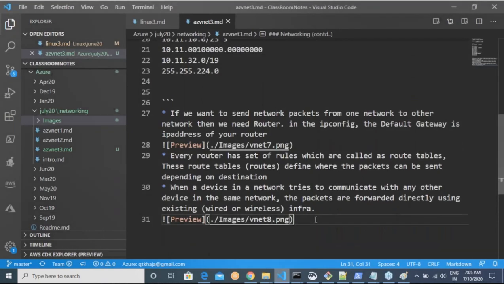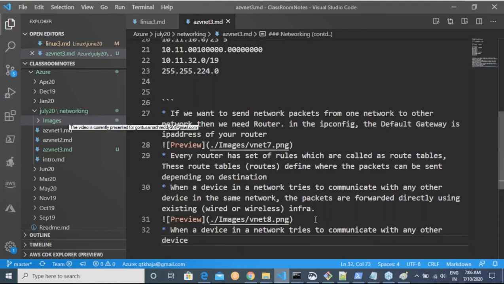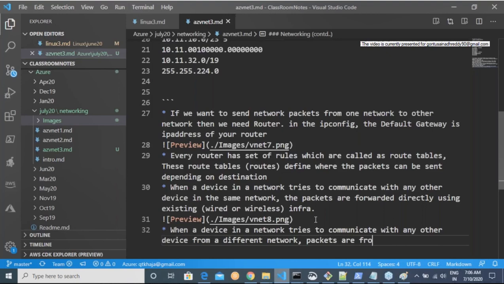So when a device in a network tries to communicate with any other device from a different network, packets are forwarded to the router.